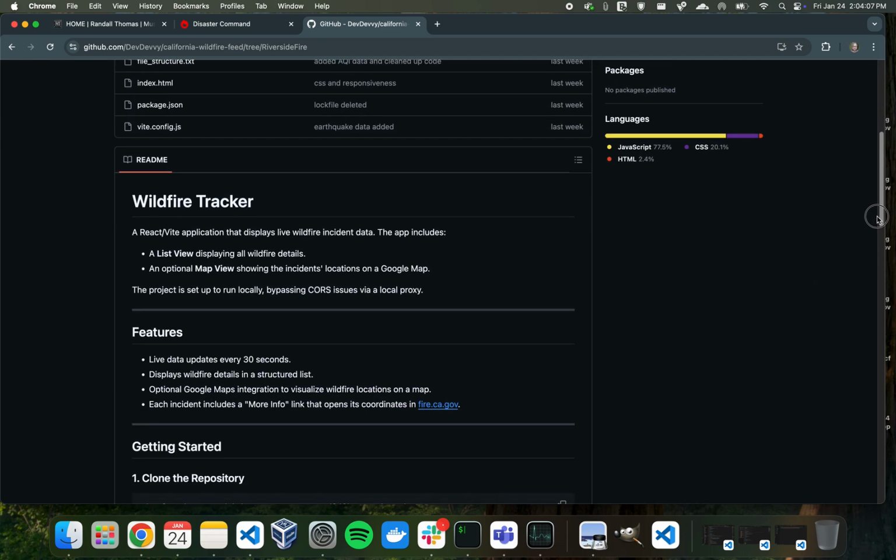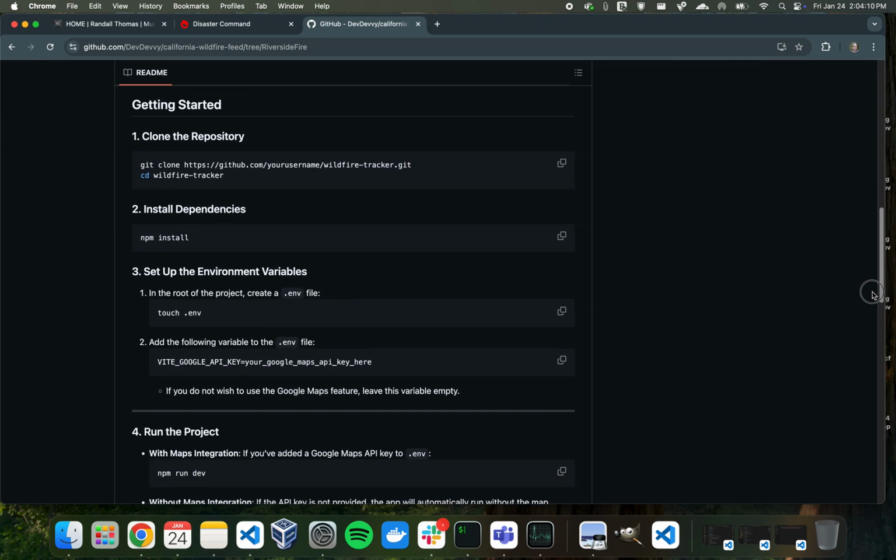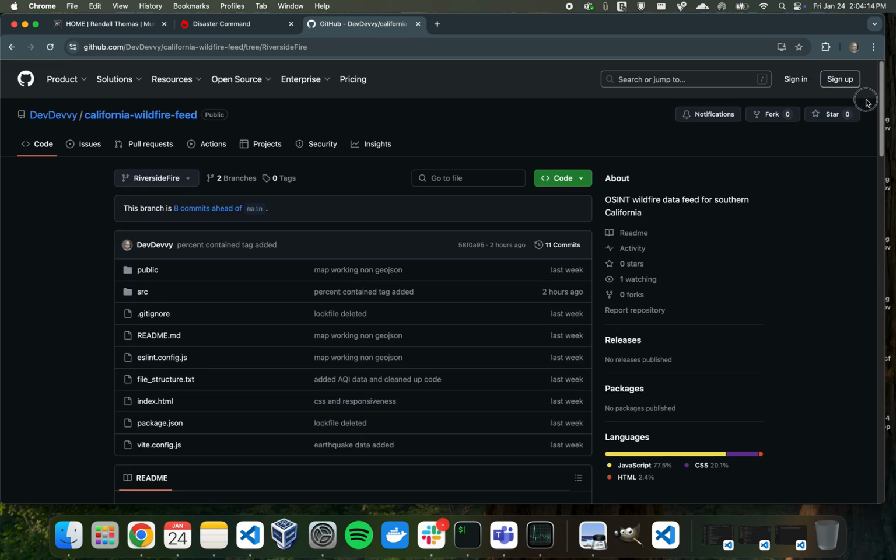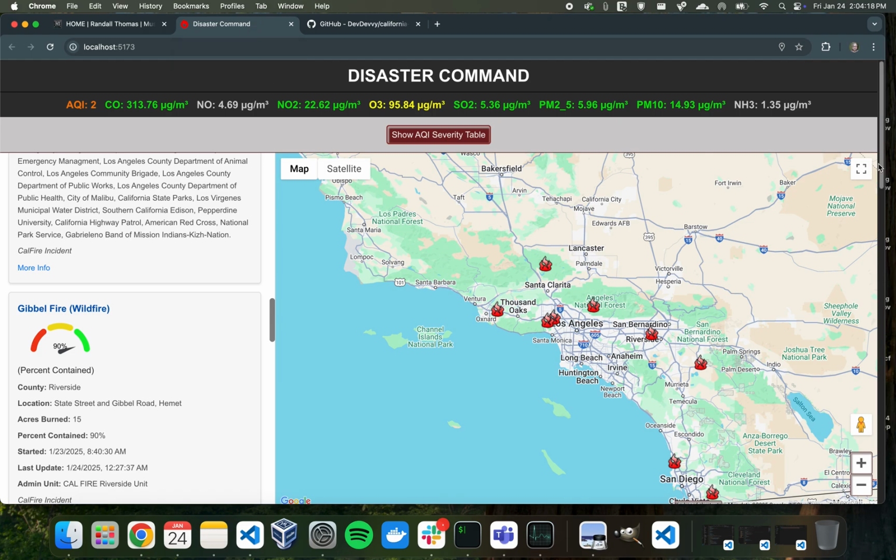And I've got the README set up so that you can just follow along with this and get everything set up really easily and just have your own disaster command center right at your fingertips too.